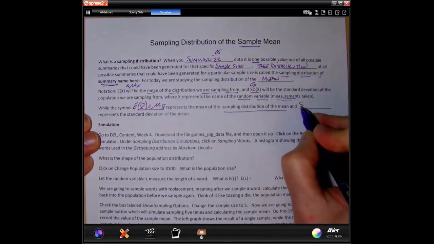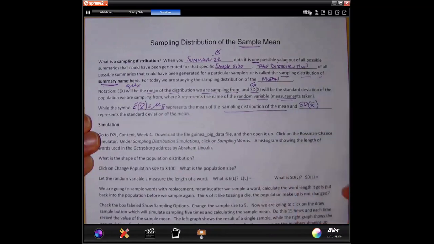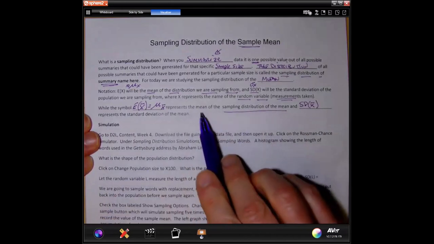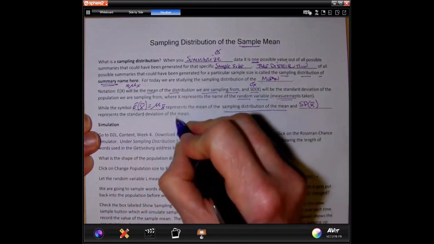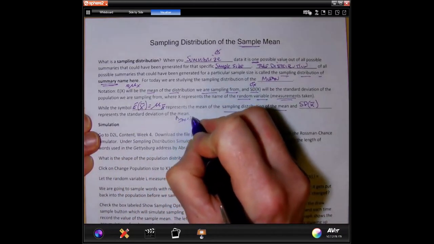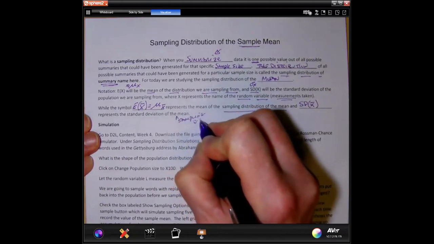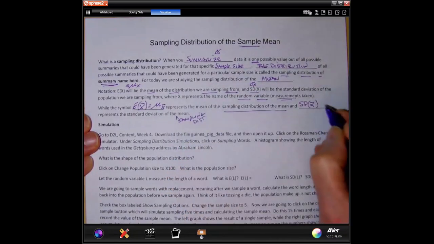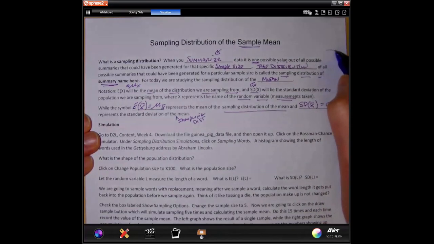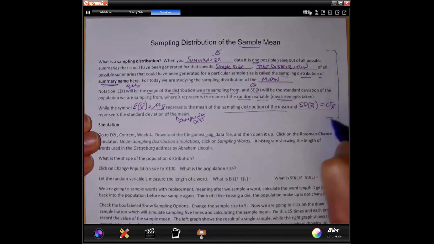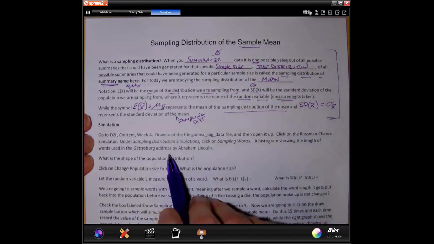And x bar represents the sample mean, E of x bar represents the mean of the sampling distribution of the mean, and S represents the standard deviation of the sampling distribution of the mean. And again, we could also use this notation, sigma sub x bar, to represent that as well. So this is what we're gunning for right now. So next, we're going to do a quick little simulation to make sure we understand what this is.